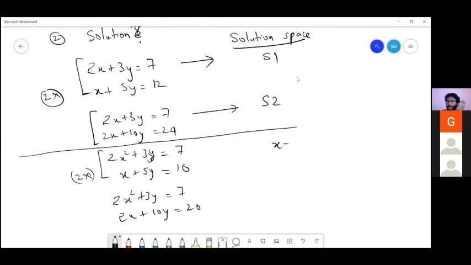One equation is x minus 3 is equal to 0, and the other is x minus 3 the whole square. I'm just trying to recall the square example that I gave. So x equal to 3, and x square equal to 9. So this is one equation, another equation. Now, if you see, by squaring, the solution space has changed. Here the solution space has just x equal to 3, but here the solution space is x equal to 3 and minus 3. So squaring definitely is creating a problem.